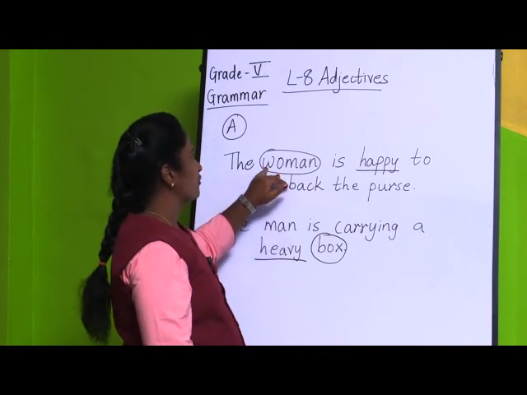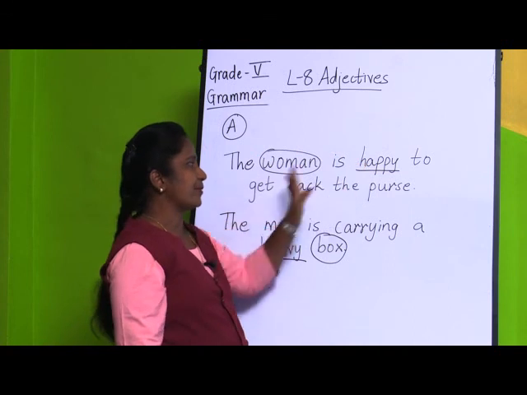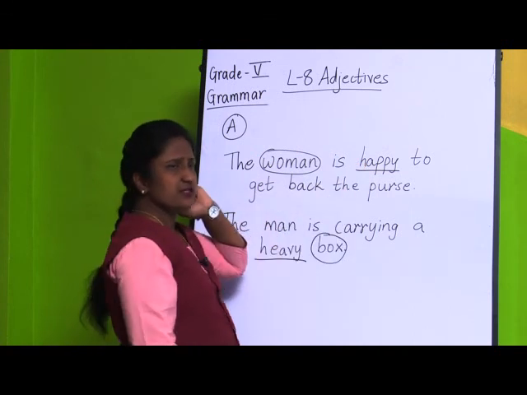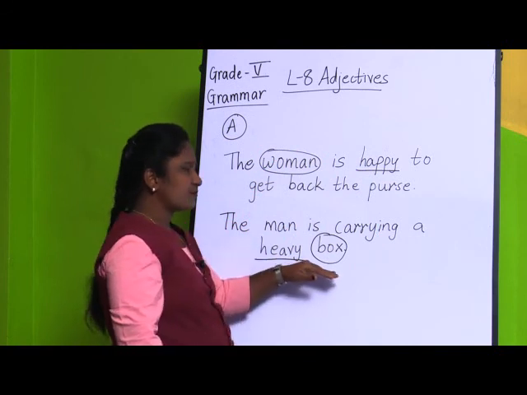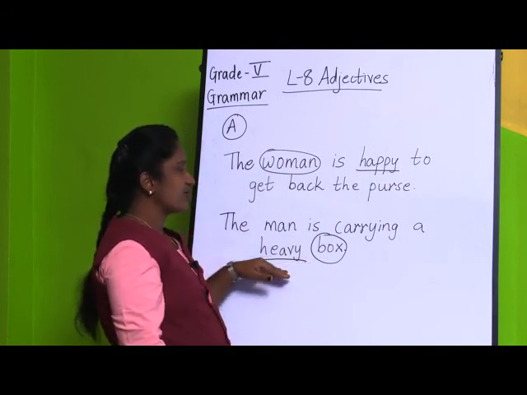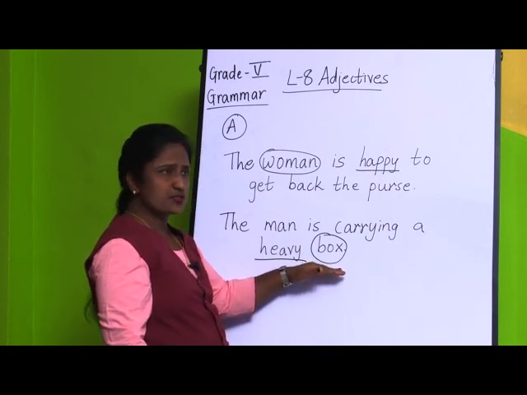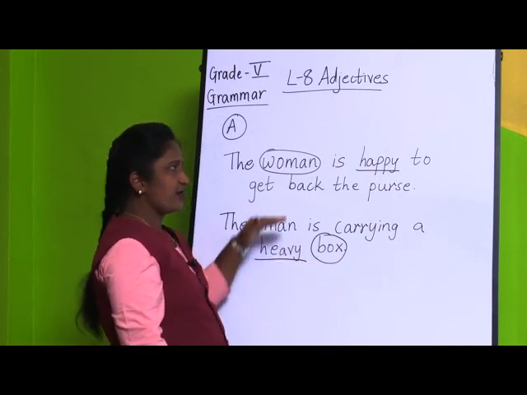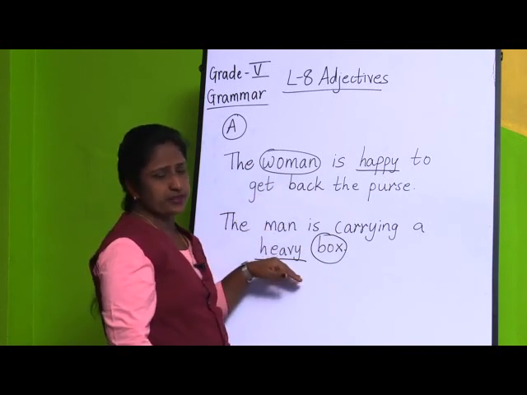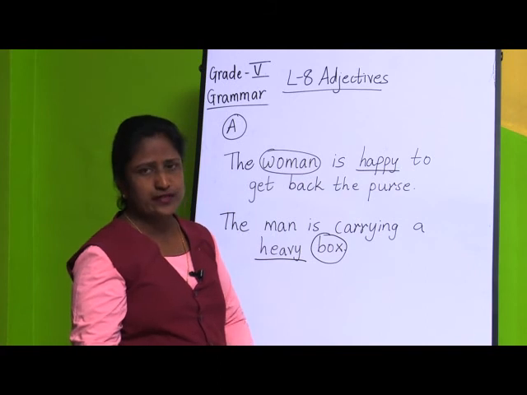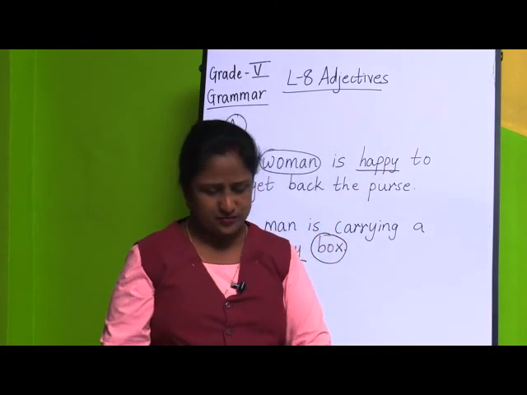In the first sentence we are talking about the woman, because we are telling about her that she is happy. And if you see the rest of the sentence, no noun is described. But in the second sentence, heavy box, we are describing a noun, box, that it is heavy. I hope children you have understood with these 2 examples from exercise A, and the rest of the examples we will be solving and I will be giving you the answers for that.